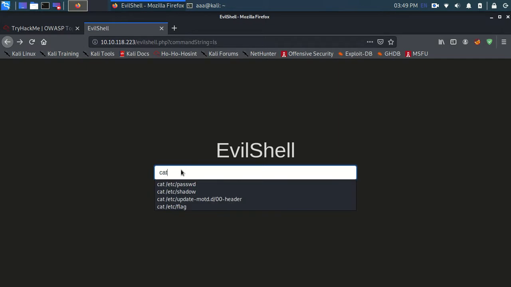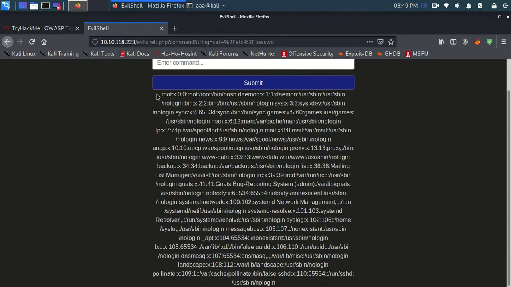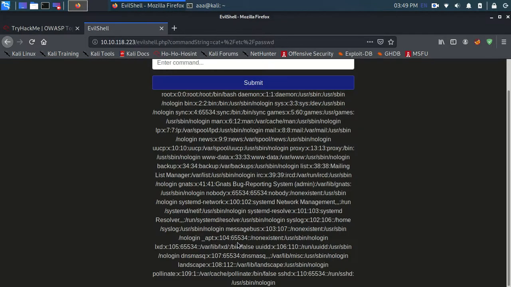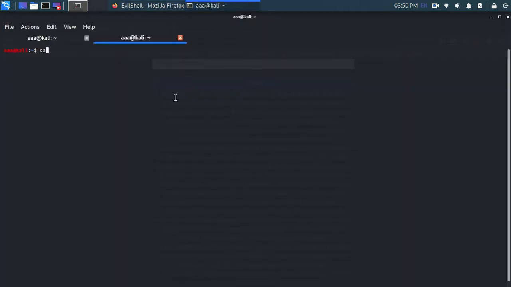All the users are in the /etc/passwd file. So let me go over there, cat /etc/passwd, and submit it. These are the list of all the users. For non-root, non-service and non-daemon, I am looking for the ID to be 1000. Why I am looking for 1000 is because when the ID is 1000, that is the normal user. For example, let me cat my passwd file.